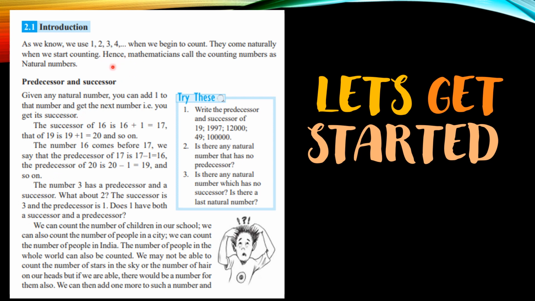So hence mathematicians call the counting numbers the natural numbers. These are called natural numbers because you don't have to think to recite them. They come naturally to you, right? And when we go with the natural numbers, it continues, it grows. That means every number must have a predecessor and a successor. If you add 1 to any number, you get its successor, and if you subtract 1 from any number, you get its predecessor.